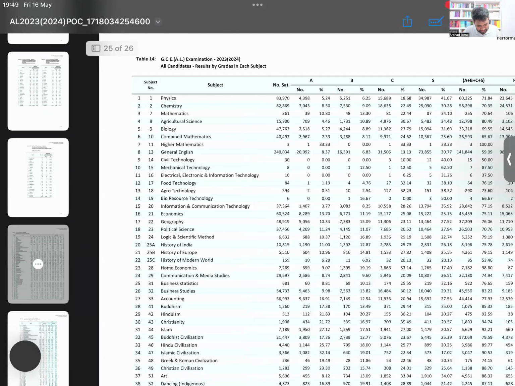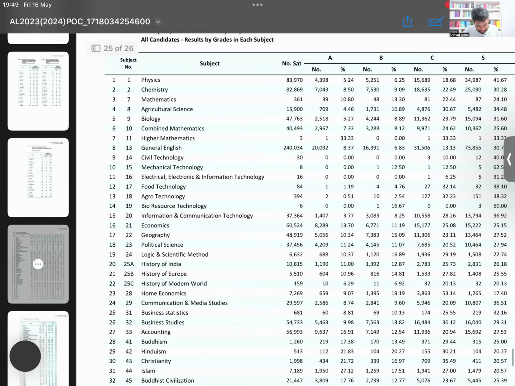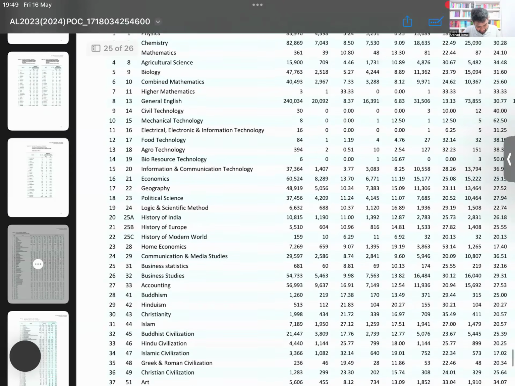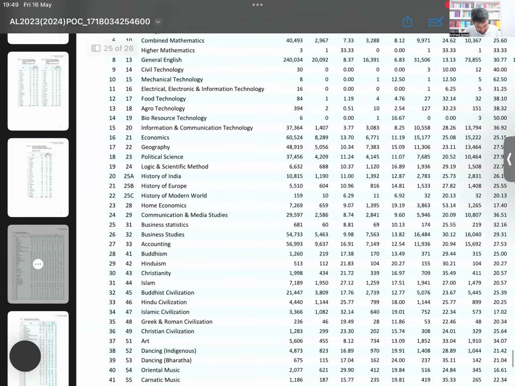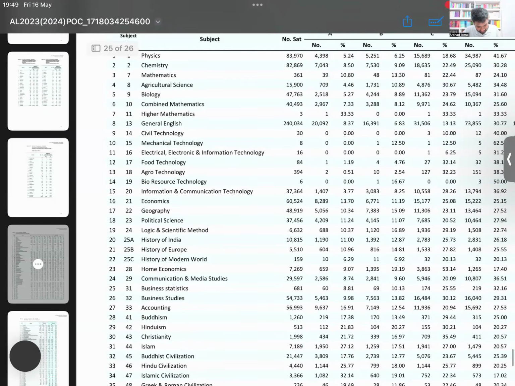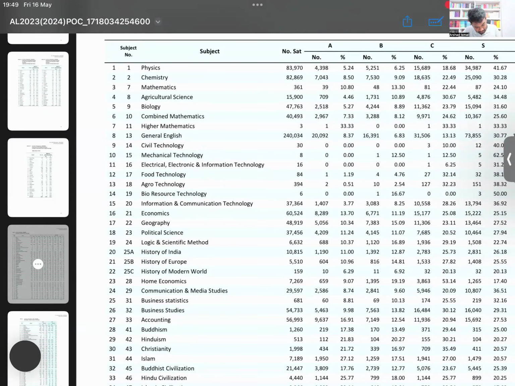This is the subjects in 2020, economics and maybe in economics. So economics, there were the 2023, not the latest one. So in 2023, number of people who sat for econ, there were 60,000 students who've done econ. From the 60,000 students who've done econ, in 2023,